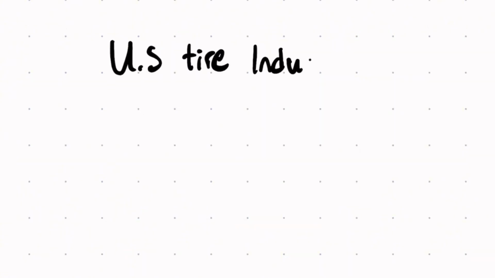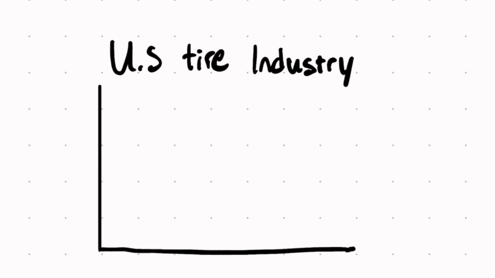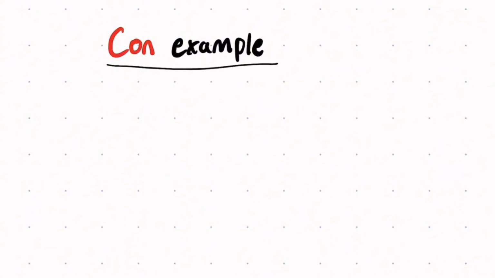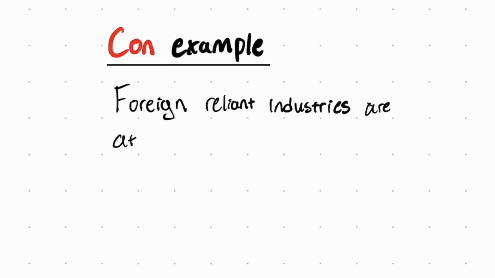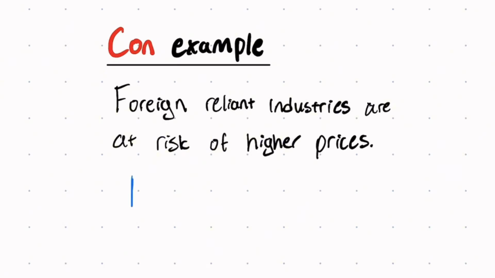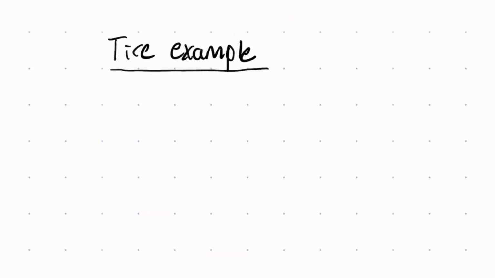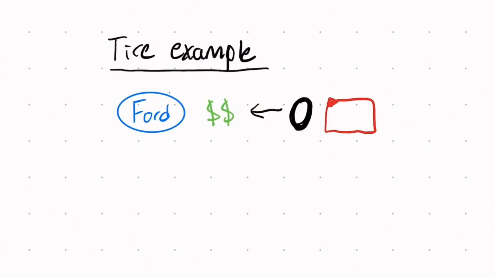So over time, the U.S. tire industry boomed, but that wasn't without consequences. Now, if we look on the flip side, there is some downside to some tariffs. Typically, how that looks is foreign-reliant industries have their prices go up over time. And typically, when a business's prices go up, they pass that price increase on to the consumers, which is, in this case, the average American. If you look at the tire example, let's say Ford was buying Chinese tires before the tariff to build and produce their cars.